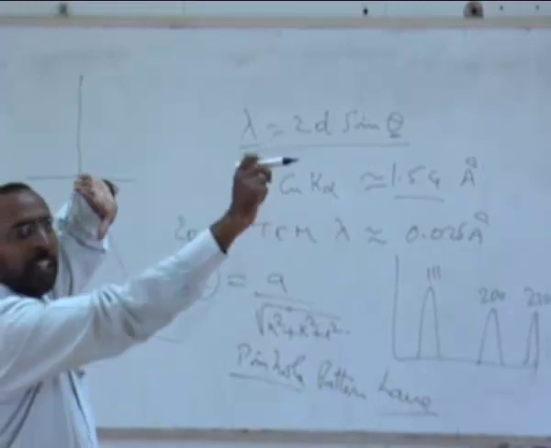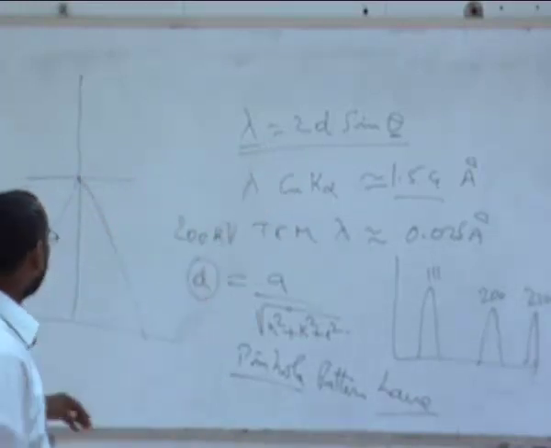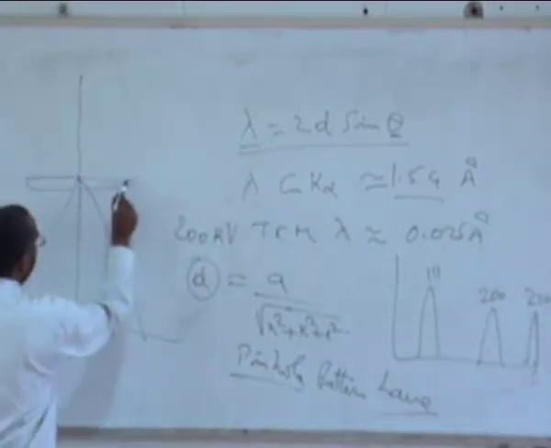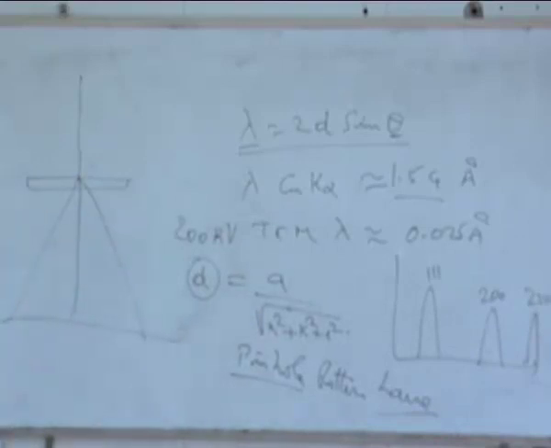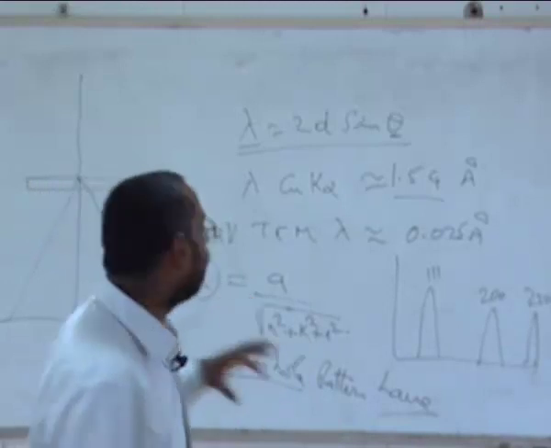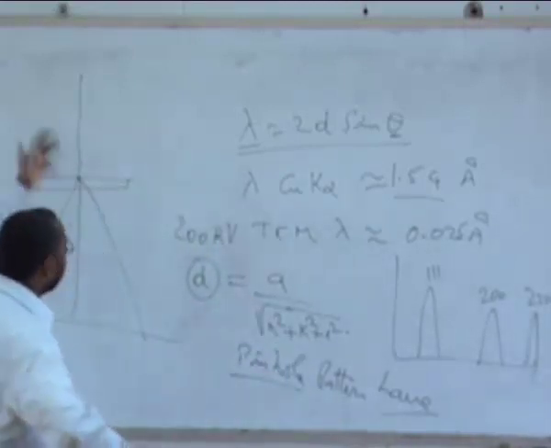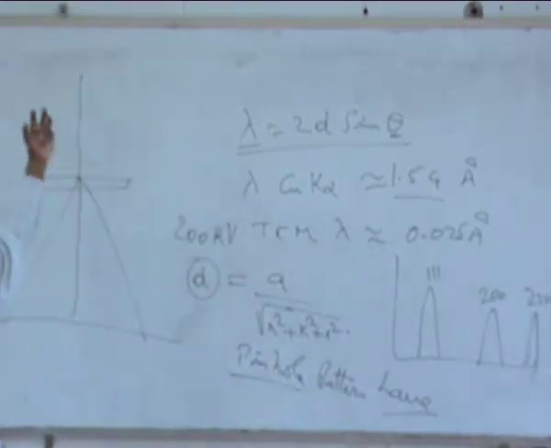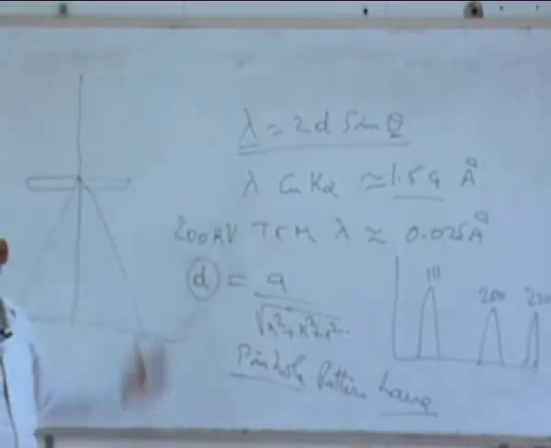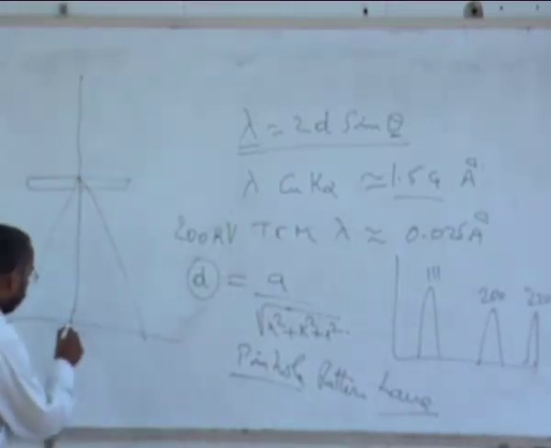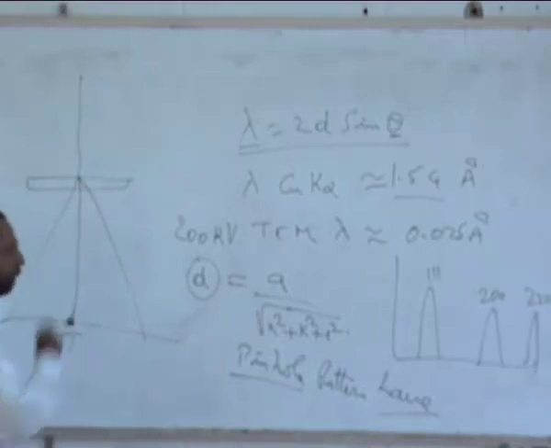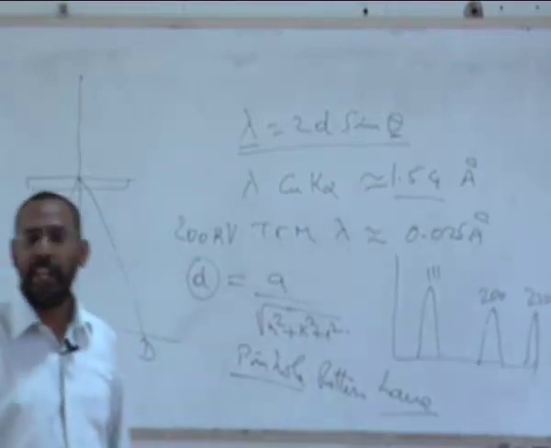One beam will come out as a transmitted beam. The intensity of the transmitted beam is going to depend on how thick the sample is. Yesterday we talked about it, and that's the reason why we said we need to make it very thin, so that the electrons are not scattered away by the sample and sufficient energy of the electron beam comes out. This beam which hits here is called the transmitted beam, and this is called a diffracted beam.